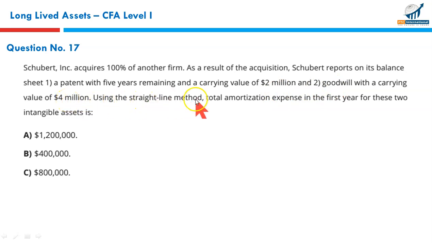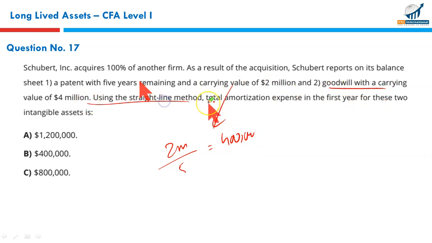Using the straight line method, what is the total amortization expense in the first year of these two intangibles? Remember, goodwill is not amortized. The patent will be amortized over 5 years: 2 million divided by 5 results in $400,000.